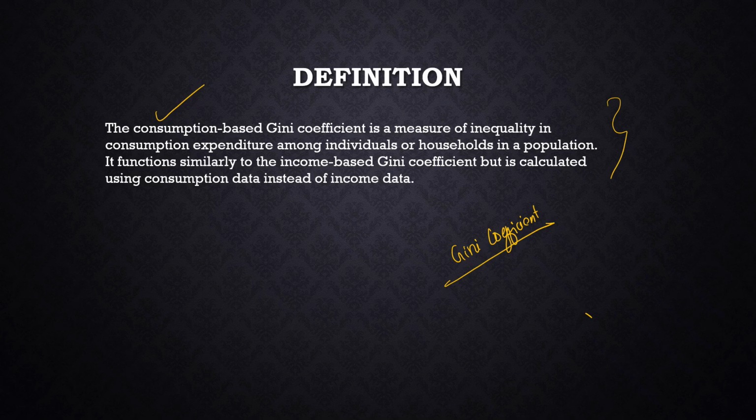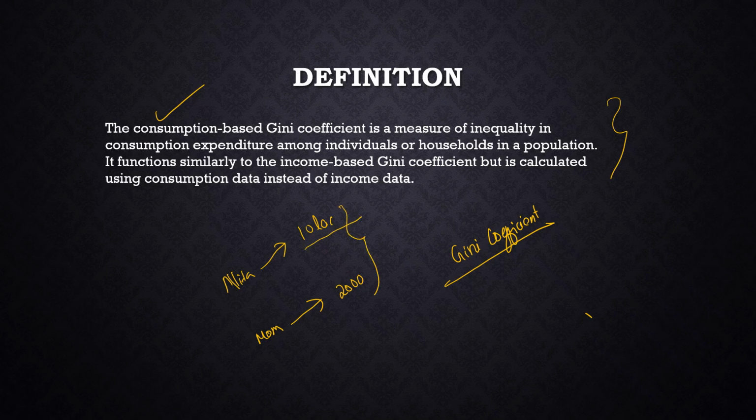It is a measure of inequality in consumption expenditure among the individuals or the households in a population. हमारे इकोनॉमी के पॉपुलेशन को लेके तुम अगर कंपेयर करोगी तो एक्सपेंडिचर कंजम्पशन में कितना एक्सपेंस कर है. For example, Nita Ambani will go and purchase a Banarasi sari worth like 10 lakhs. Even for wearing at home she will purchase a 10 lakh sari, while your mother may be purchasing a sari for like 2000 rupees to go for a bridal party or to attend a wedding event. So there is a consumption inequality, right?